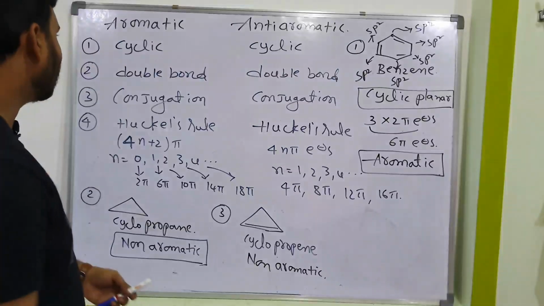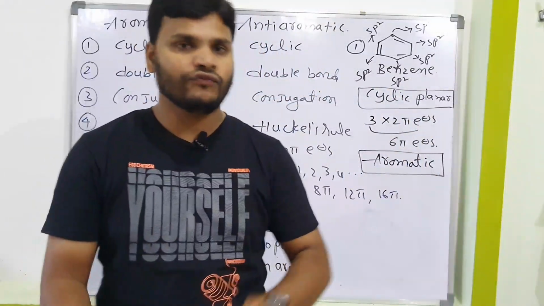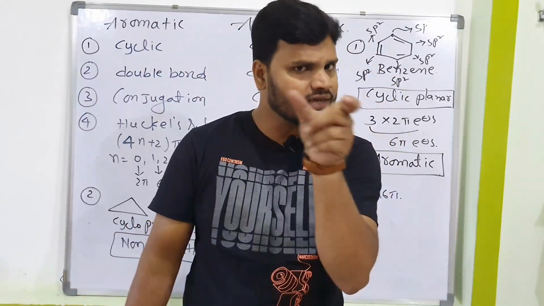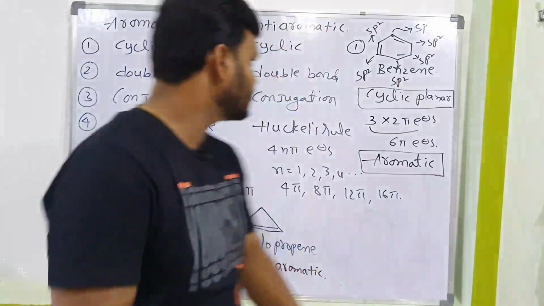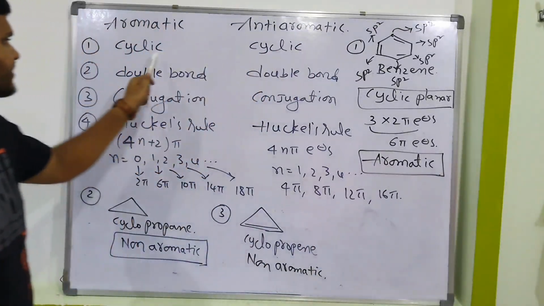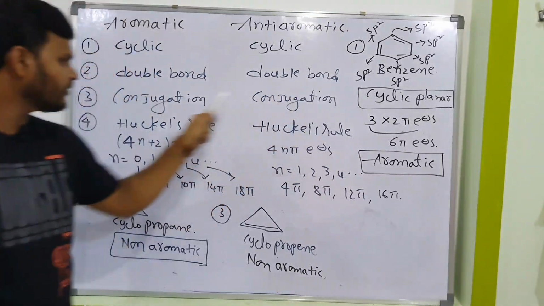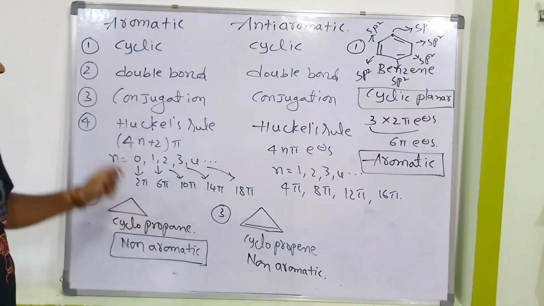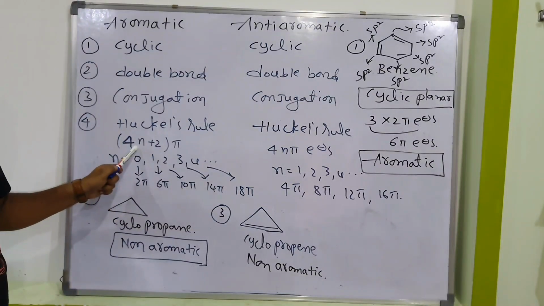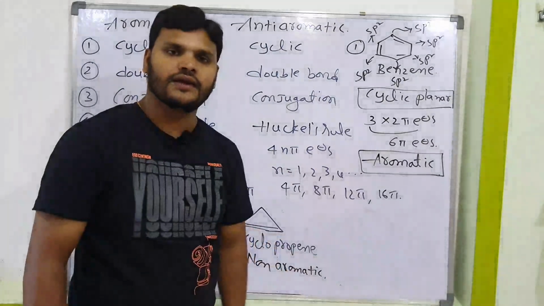And one more important point: for aromatic and anti-aromatic, the first 3 points are the same, only the last, Hückel's formula, is different. That's it. You just notice that point. Just have a look. Cyclic is required, double bond is required, conjugation is required. The first 3 points are 100% the same, but the fourth one is different. Here the formula is 4n plus 2 pi electrons. Here the formula is 4n pi electrons.